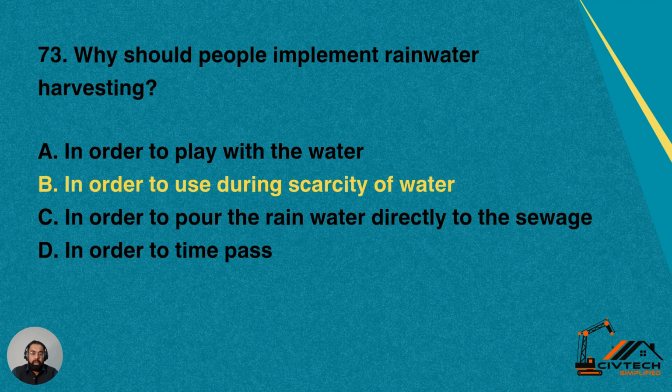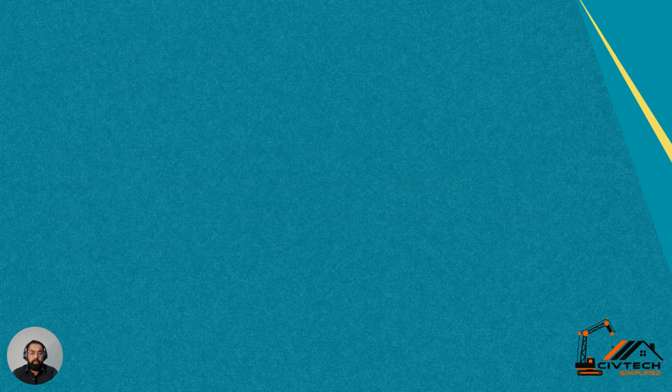Number C, in order to pour the rainwater directly into the sewage. Number D, in order to time pass. So option B is correct. Normally we collect rainwater just to use it at the later stages during the scarcity of water period.